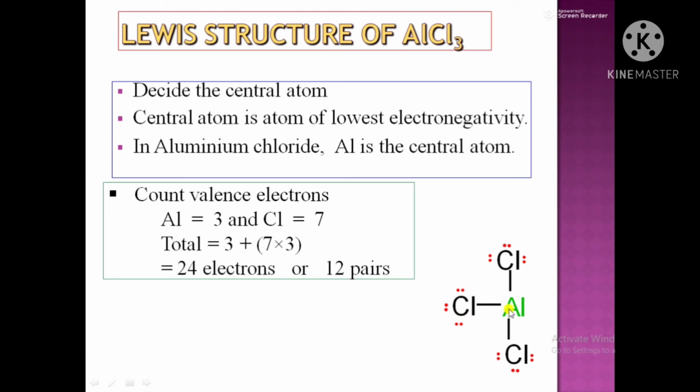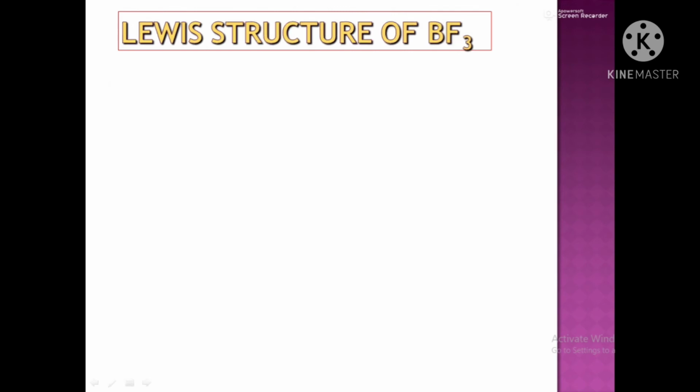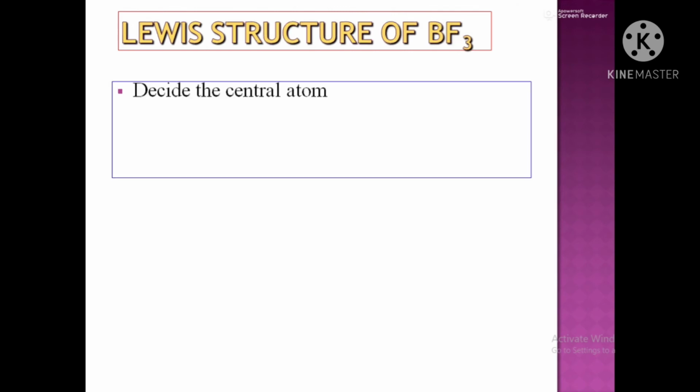Now you may observe here that the octet of chlorine is complete, but the central atom aluminium has an incomplete octet. Hence AlCl3 is an exception to the octet rule, where the central atom has an incomplete octet, or less than octet. The next example is BF3, as we have discussed earlier in the exceptions as well.